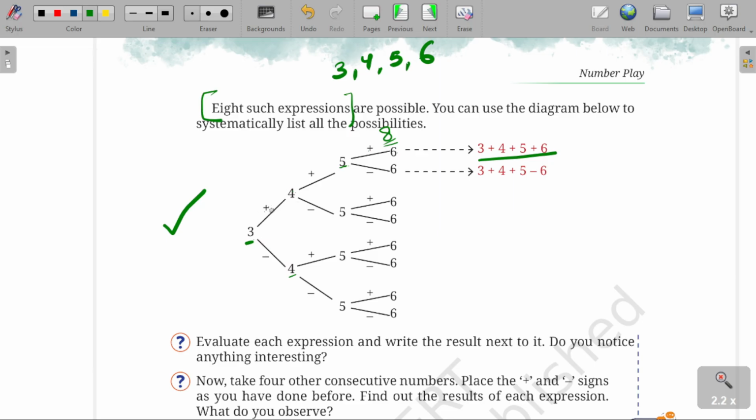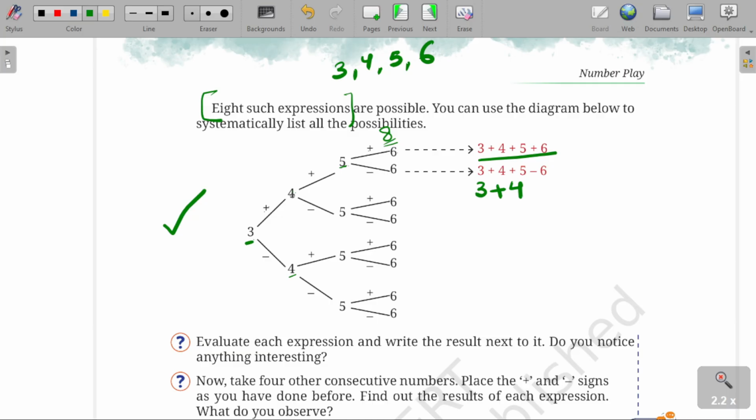Going upward, it will be plus only. But the next expression contains plus 5 minus 6. Are you getting that? Don't take minus 4 minus 5 right now. Go upstairs and then take the second part of the 5. Then we'll move to the next expression. The next expression will be 3 plus 4, now we will go plus 5 and then these happen.